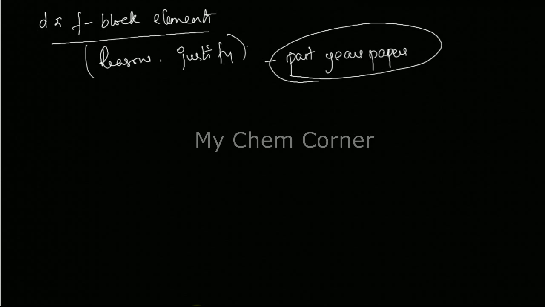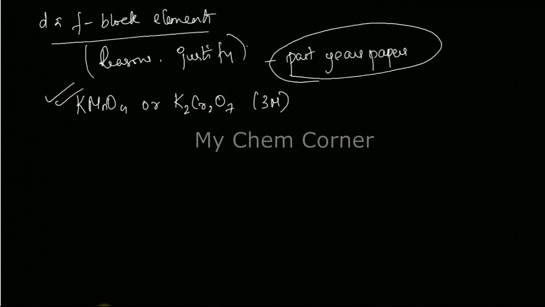Apart from this, a short question that's asked for a 3 marker is preparation of KMnO4 or K2Cr2O7. Now this is a PUC question for a 3 marker. Alright, wherever conditions are there, you need to write the conditions. Wherever balancing is there, you need to do balancing. But this is a sure question for a 3 marker. Either preparation of KMnO4 or preparation of K2Cr2O7.